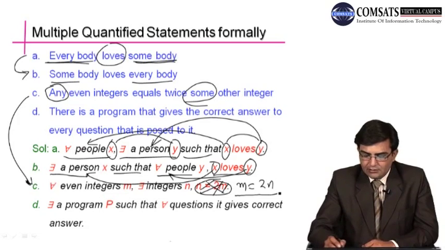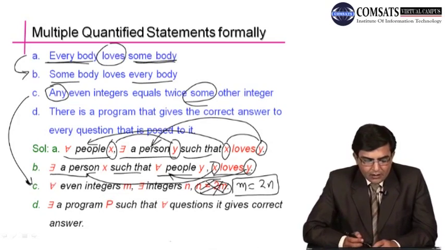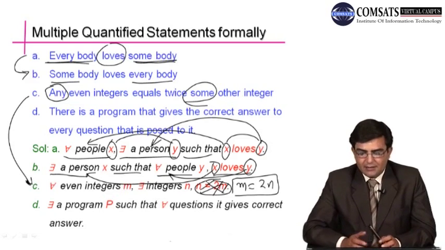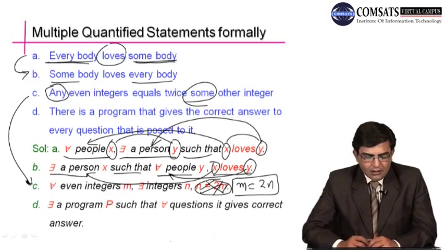The correct statement is m is equal to 2n. For all even integers m, there is some integer n such that m can be written as twice some integer n. So this is how we can translate the informal statement C into a formal statement.